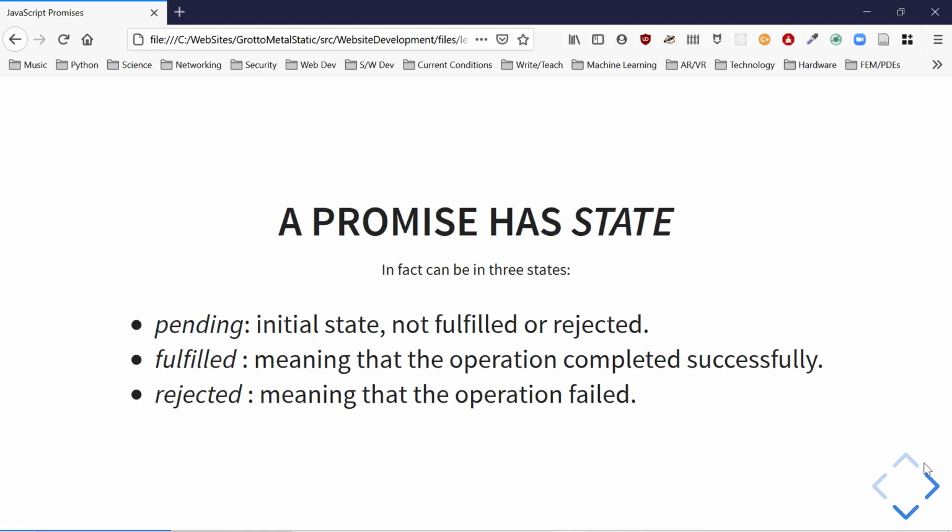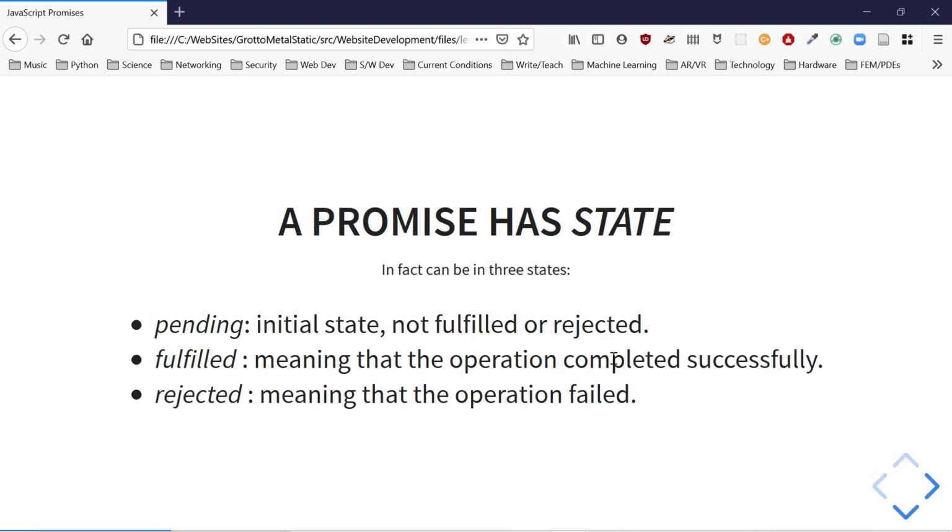In addition, using this constructor, a promise has state. This is how they make the magic happen. It can be in 3 states: pending, fulfilled, or rejected. Pending meaning it hasn't resolved. We've made a request across the network and it hasn't come back. Fulfilled means the operation completed successfully.